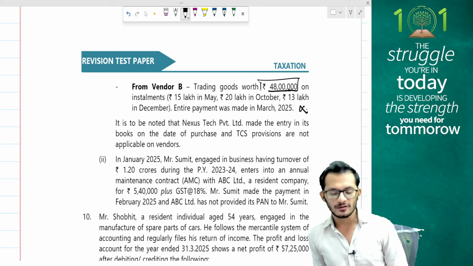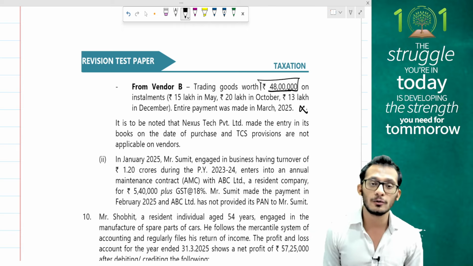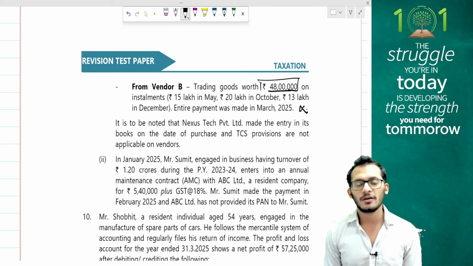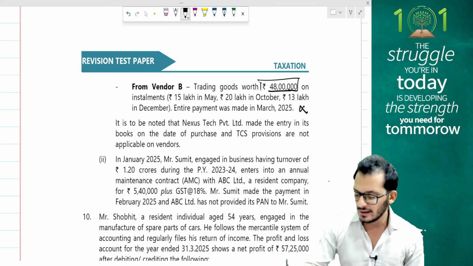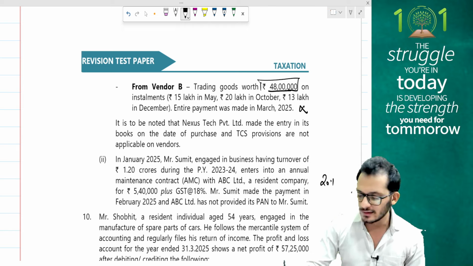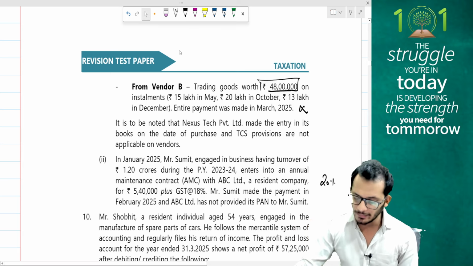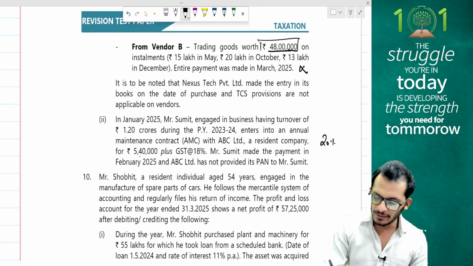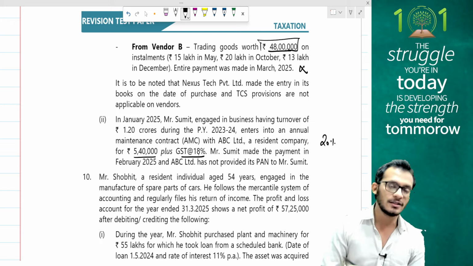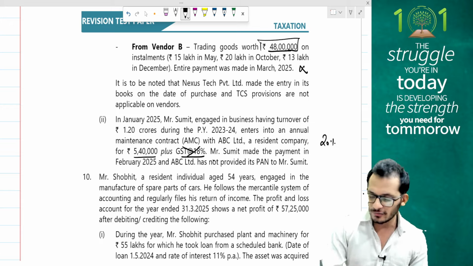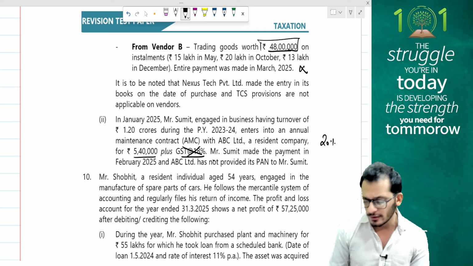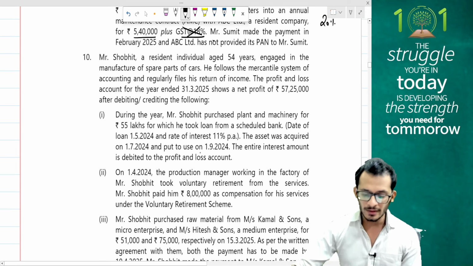Because it's a 194C case, I am liable for TDS at the rate of 2% because it is a company. But because the company has not provided their PAN number, TDS happens at the rate of 20% on the whole transaction amount. Yes, so deduct TDS at the rate of 20% and close it off. But note carefully, people, that the number is 5,40,000 plus GST of 18%. I am only deducting TDS on the 5,40,000. I am not deducting TDS on the GST component. Please don't do that.